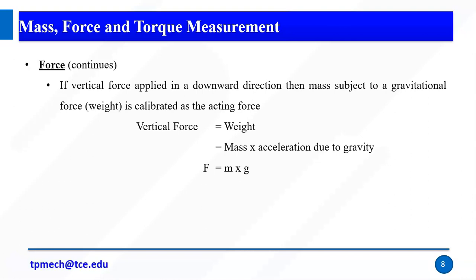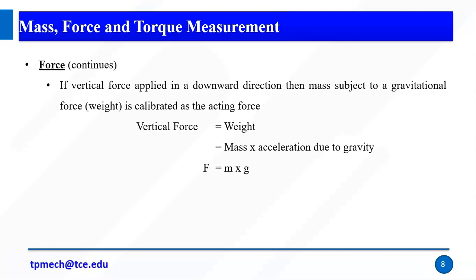or the force is applied in a downward direction, then the mass is subject to gravitational force and is calibrated as a weight, as an acting force. So a vertical force is nothing but our weight. When we measure weight, we are indirectly measuring the force, because weight is mass into acceleration due to gravity. So W equals m into g. If I measure the vertical force, it's nothing but our weight. So measuring weight, we can also say we are measuring force, right?